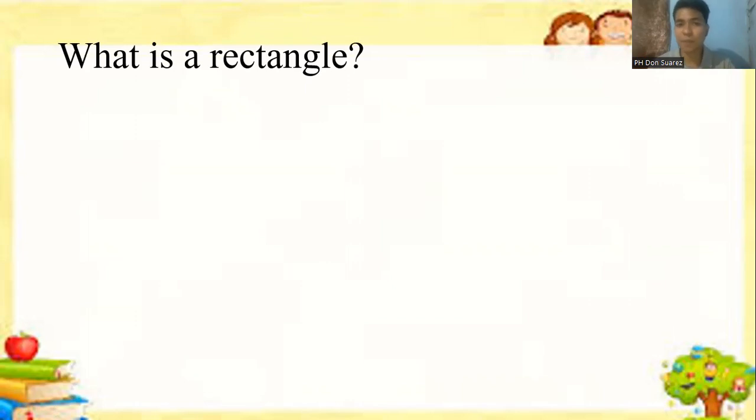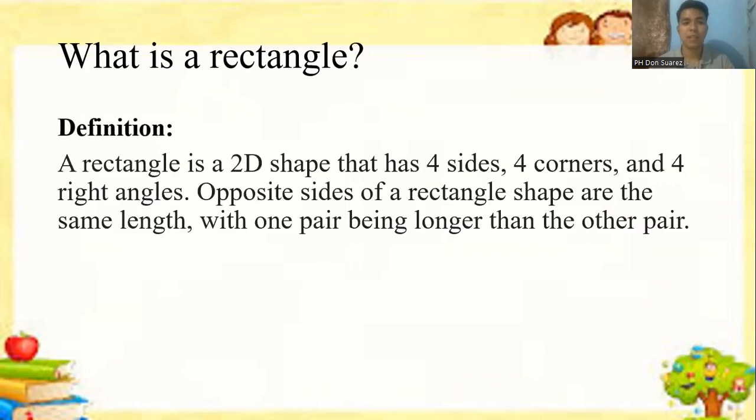And now, what is a rectangle? Let's have a definition. A rectangle is a 2D shape that has 4 sides, 4 corners, and 4 right angles. Opposite sides of a rectangle are the same length, with one pair being longer than the other pair. All right?